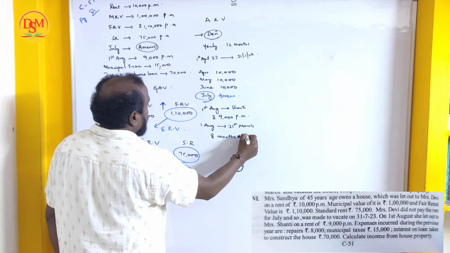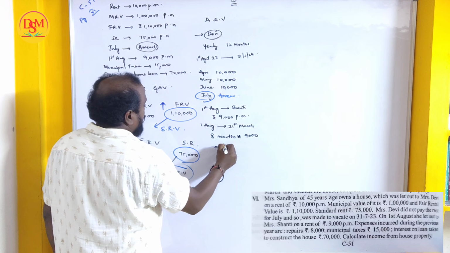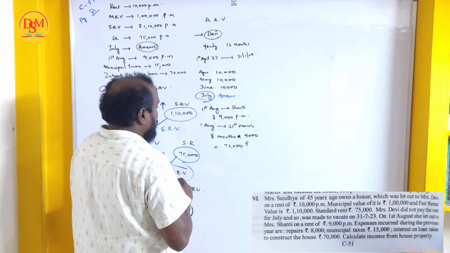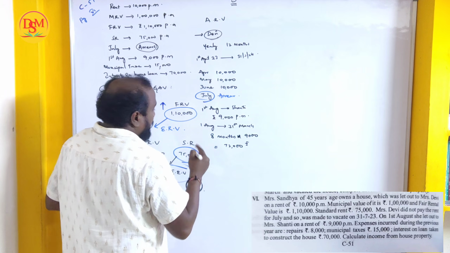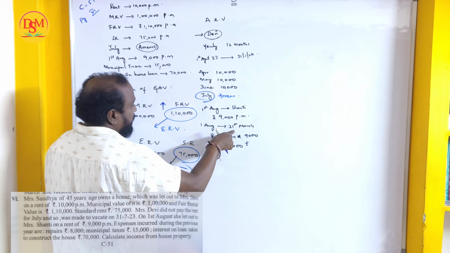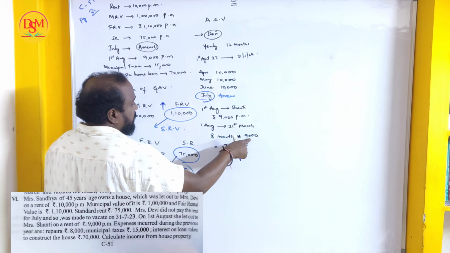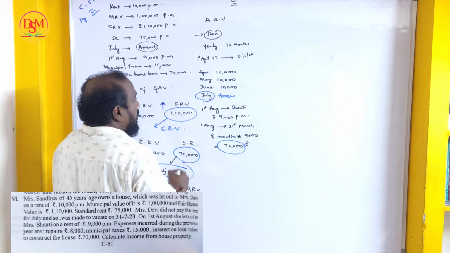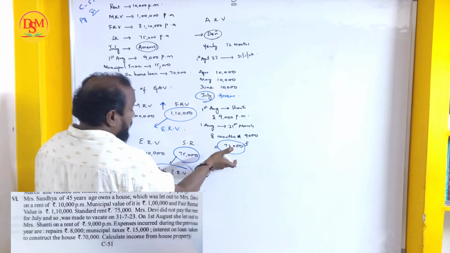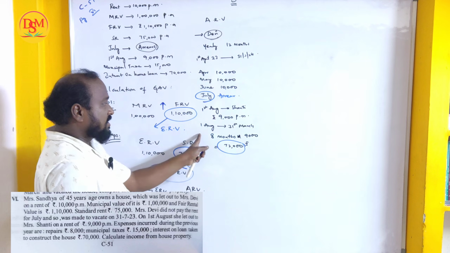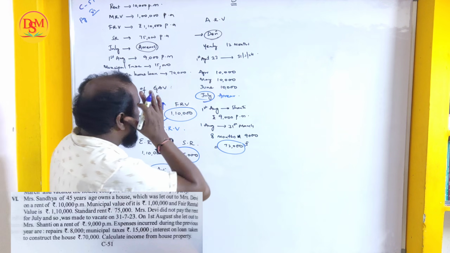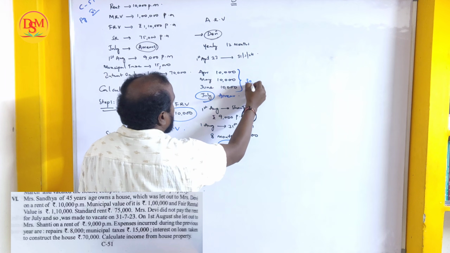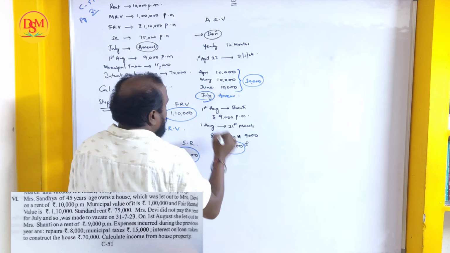How much per month? 9,000. Means how much? 72,000 she has paid. Who paid? Shanti paid 72,000 from 1st August to 31st March. And how many months did Devi pay? Only 3 months, that is 30,000 rupees, and 72,000.